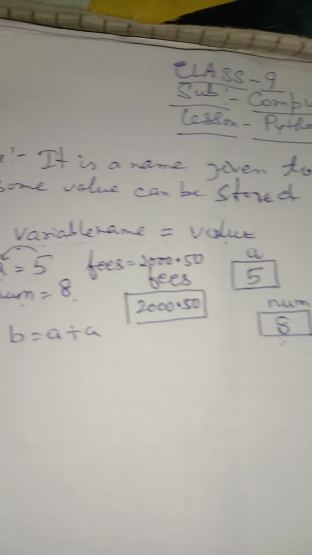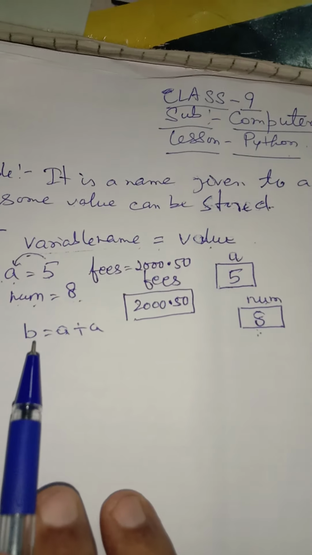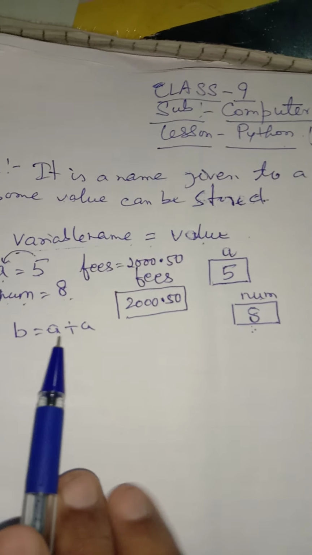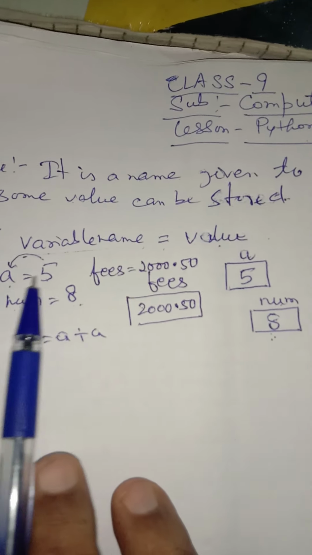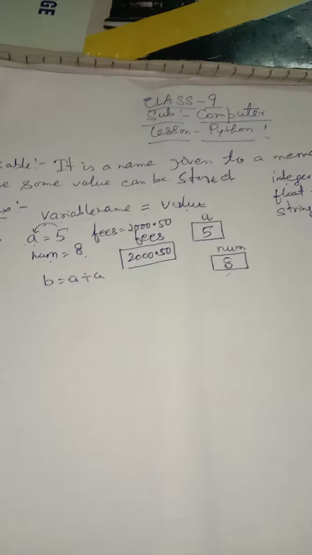Now suppose we have b is equal to a plus a. The value of a is 5, I have just explained earlier. So how will it work? b is equal to a plus a.